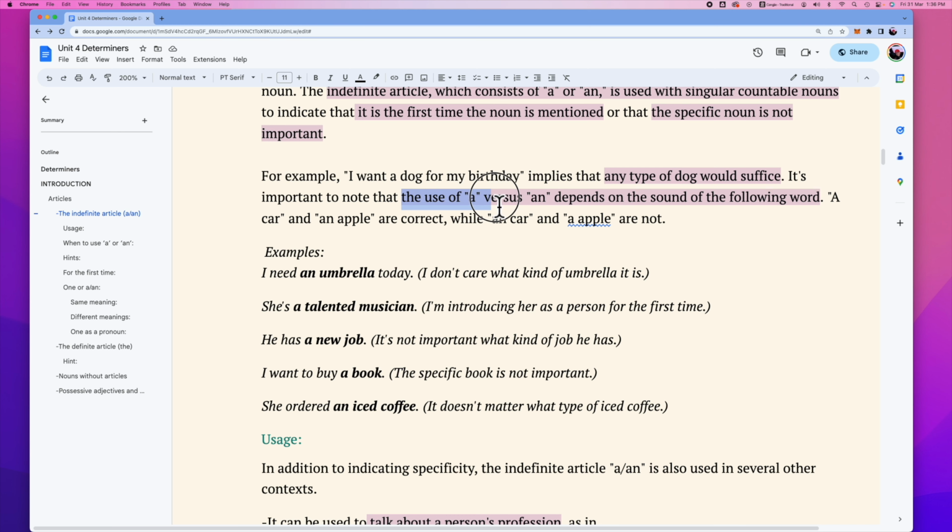The use of a or an depends on the sound of the following word. For example, a car, an apple. The word car starts with a consonant sound, and the word apple starts with a vowel sound. So we can't say an car or a apple.